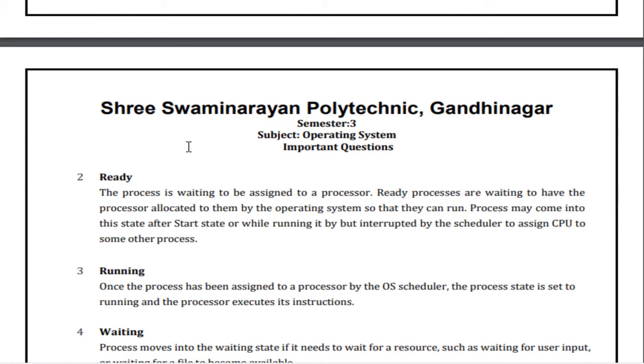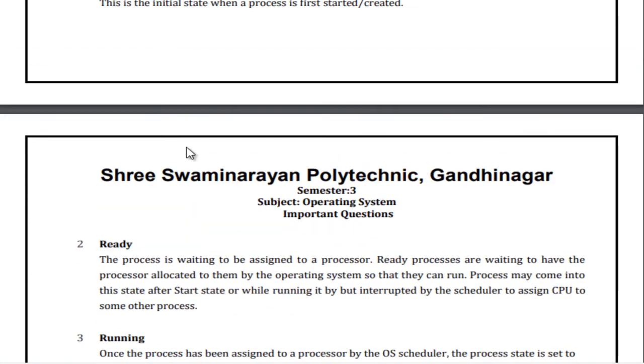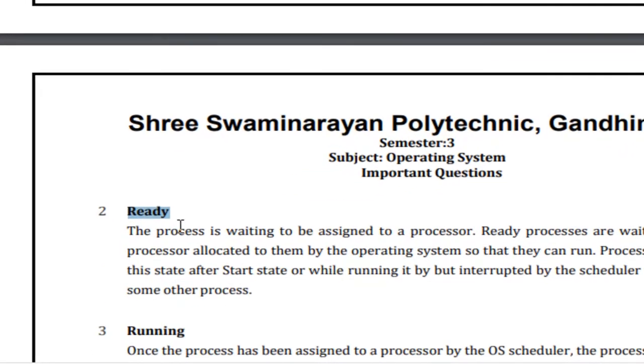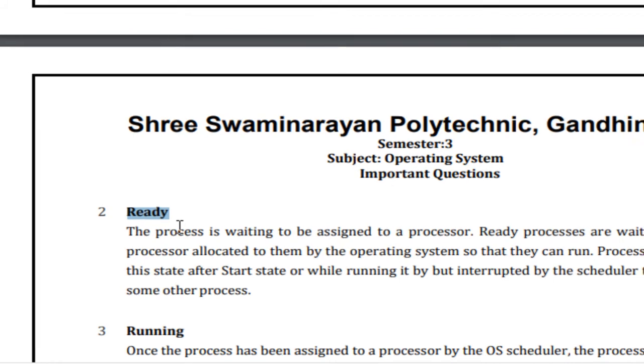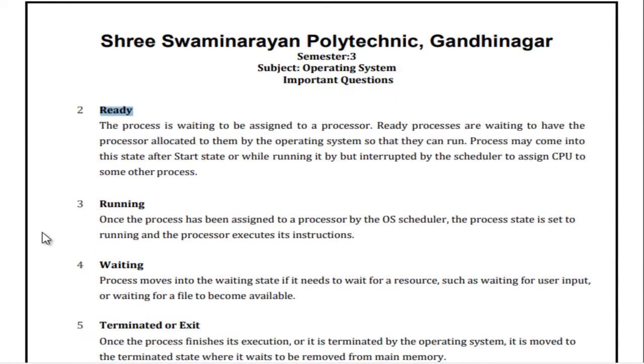So you have to keep in mind that this state comes after the start state. Then this process is waiting to be assigned to the processor, and the ready processes are waiting to have the processor allocated to them by the operating system. So these are the contents for the ready state.